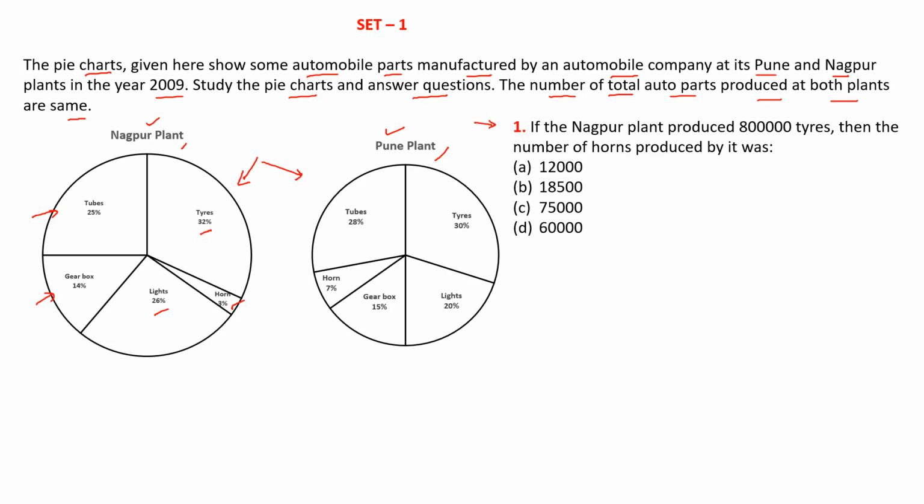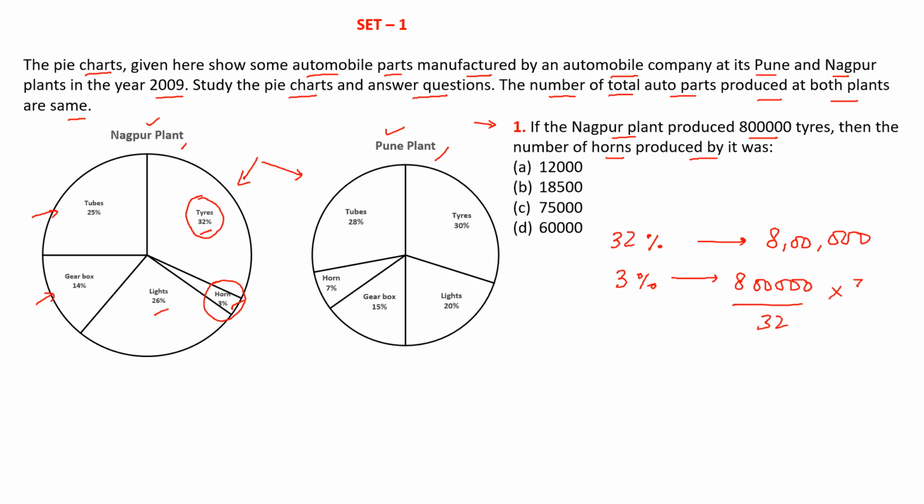Our first question says that if the Nagpur plant produces 8 lakh tires, then the number of horns produced by it was. If we look at the Nagpur plant, the tires contribution is 32%. That means 32% represents 8 lakh tires. So we need to find the contribution of horns, that is 3%. So 3% would be 8 lakh divided by 32 multiplied by 3.